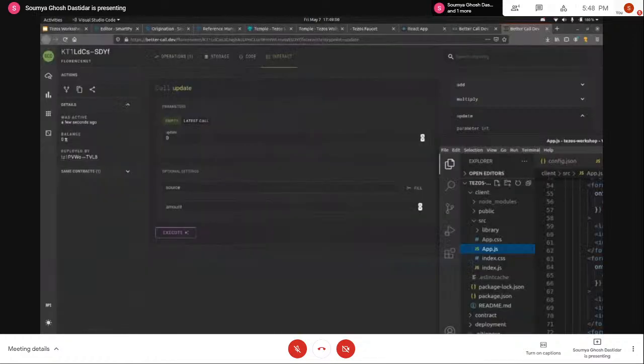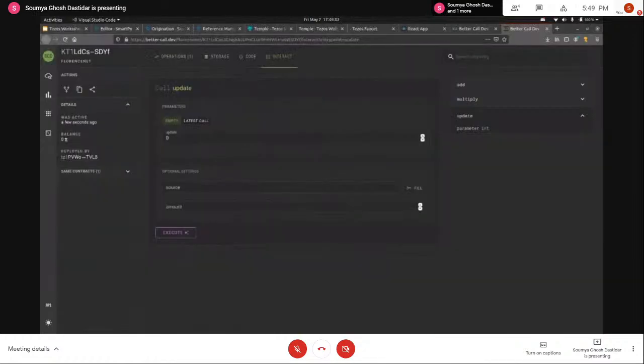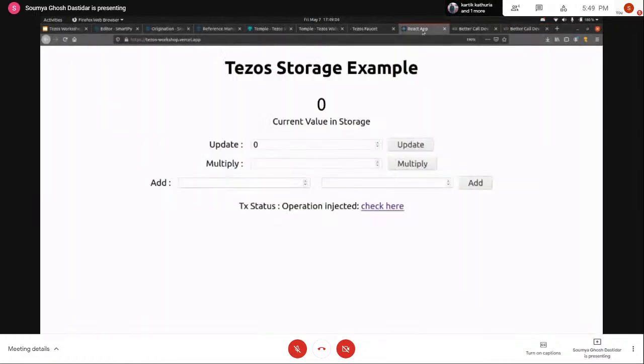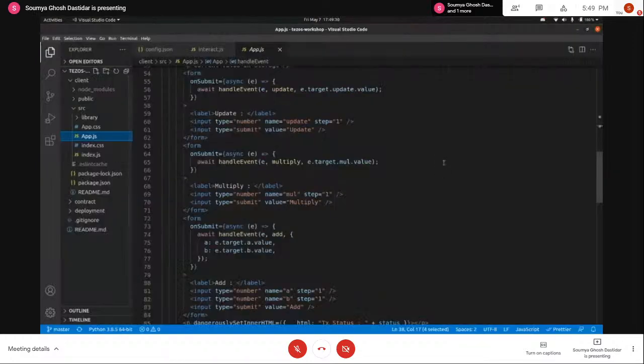Let me just show you what the end product looks like before I go to the code. So this is what we are writing in the React application. This is how it will look at the end when we run the code. We have a simple form, as you can see, and a storage and the value that is in the storage. We are just querying the storage and showing the value here. And this form is basically going to make the contract calls that we need for each of the different functions or entry points that we have. So moving back to the code.